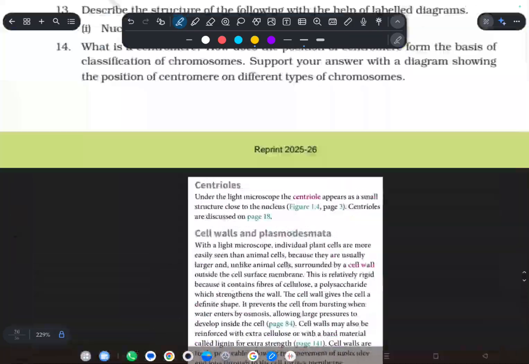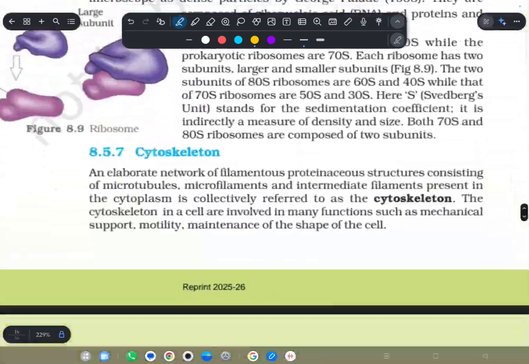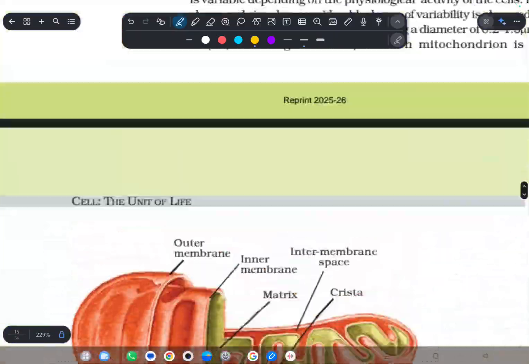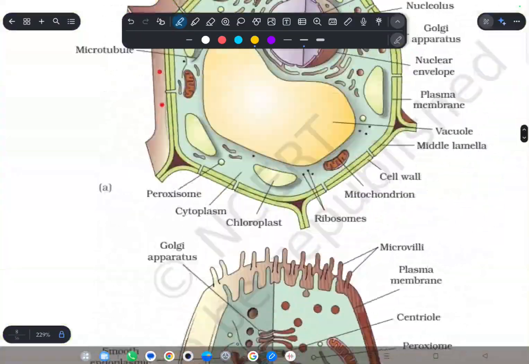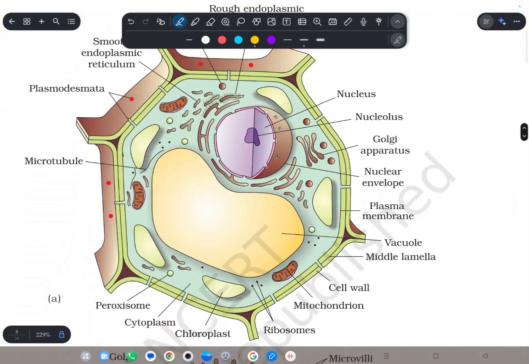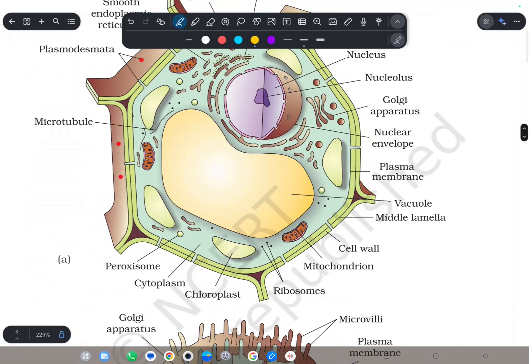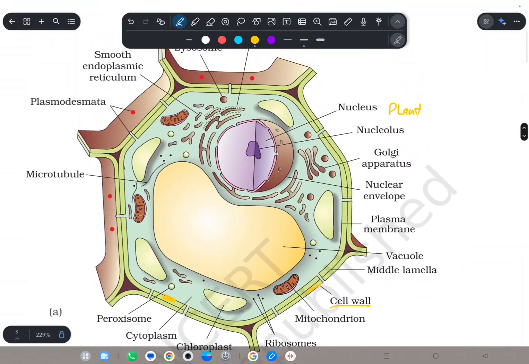After that, we go to the eukaryotic cell structure. In the eukaryotic cell structure, which type of cell is it? It seems to be what type of cell? It is a plant cell. In the plant cell, we will go again from outside to inside. This is the cell wall, the outer layer. After that, this inner one, what is it? It should be the plasma membrane.